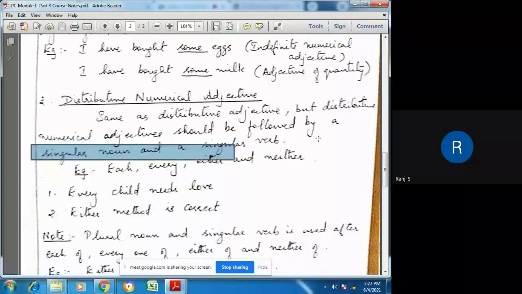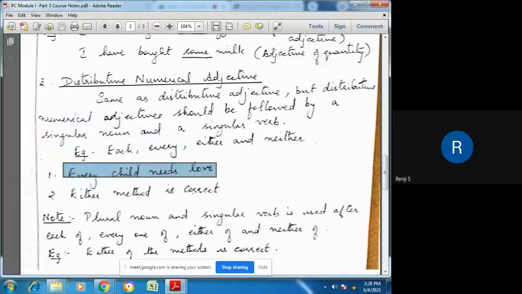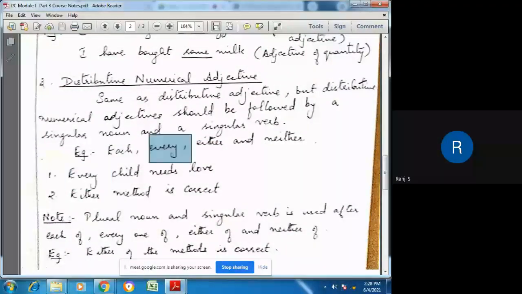Now let us see. Each, every, either, neither: they are all distributive numerical adjectives. And let us see how they are used in a sentence. Every child needs love. Every is a distributive numerical adjective. So every is followed by a singular noun and a singular verb. There is S and E, the verb is singular.